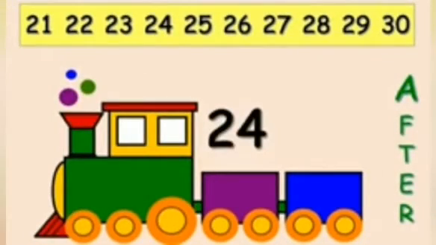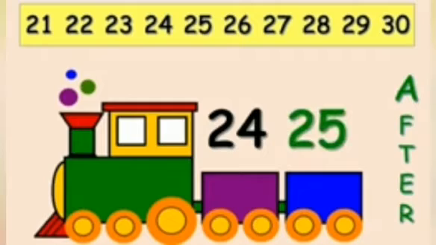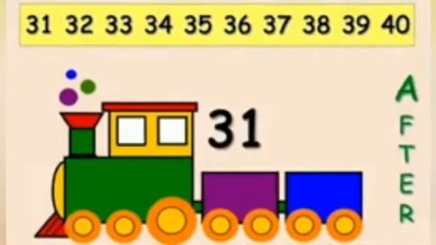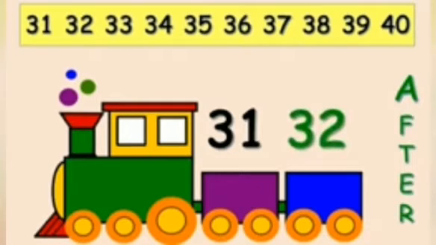Here we have the number 24. Can you find which number comes after 24? Yes, it's 25 that comes after 24. Here we have number 31. Can you find which number comes after 31? Yes, it's 32 that comes after 31.